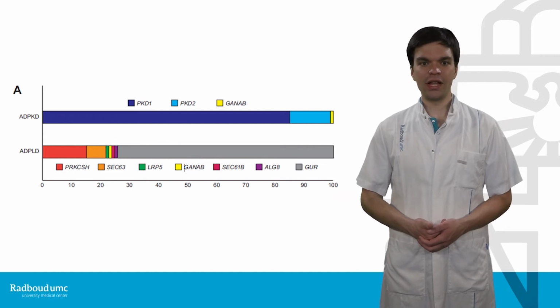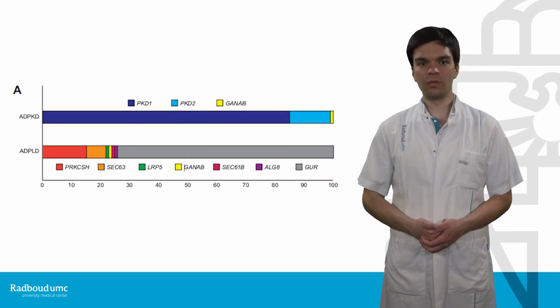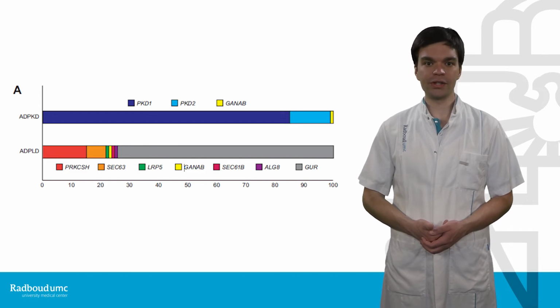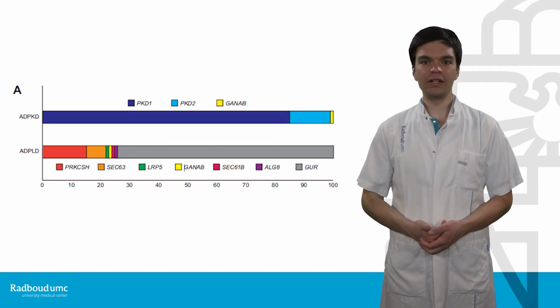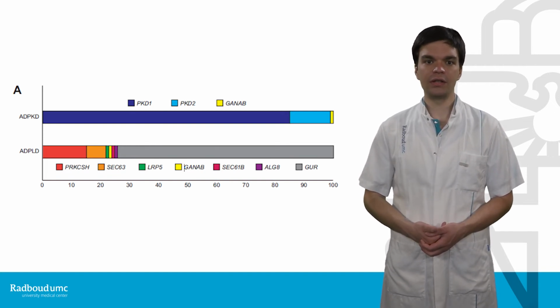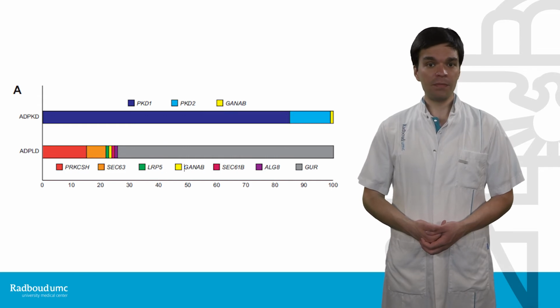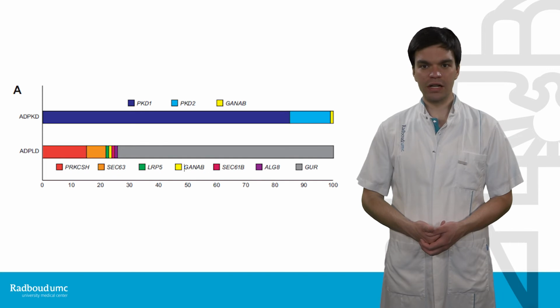Several other genes, namely LRP5, GANAB, SEC61B and ALG8 have also been identified in a small number of patients, but appear to be responsible for PLD in only a small percentage of all cases. The genetic background of PLD remains unexplained in the remaining 70 to 75% of cases. In ADPLD, no specific relation between genotype and phenotype has been found yet.